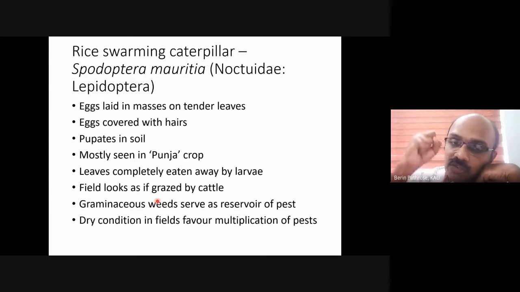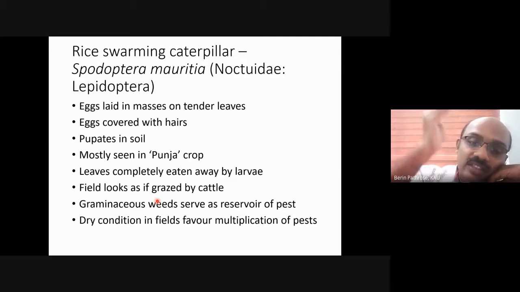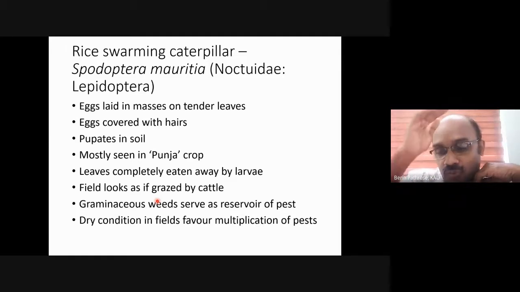When we go for a weedicide application, we advise the farmers to reduce the water level. The farmers reduce the water level, go for the weedicide spray, and we advise them to let the field dry for 3 to 4 days, and then start flooding the field again to kill all the weeds suppressed by weedicides.